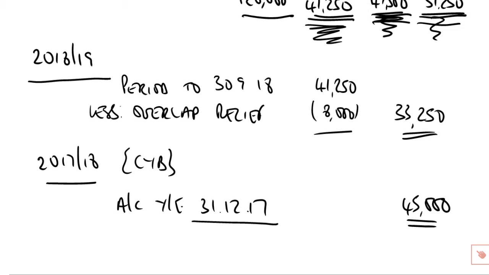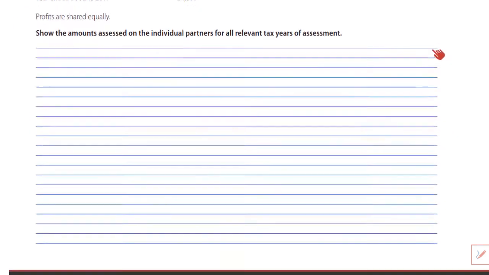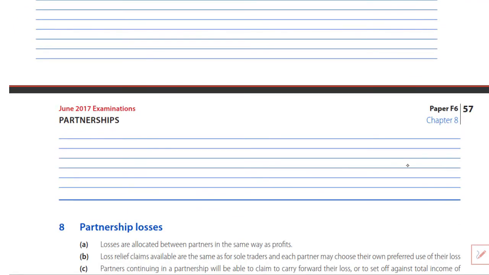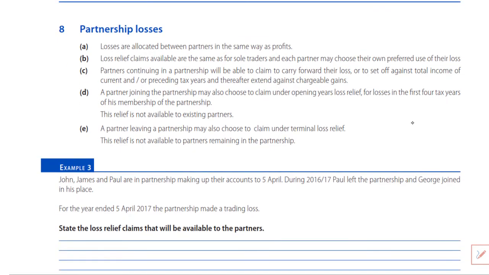It leaves us, therefore, with just one other issue to contend with. That is, what happens if you don't make a profit but the partnership makes a loss. Now that is relatively easily dealt with, I'm happy to say, because we don't have to do the computational part of this so far as our syllabus is concerned. What we need to be is aware of what the rules are.